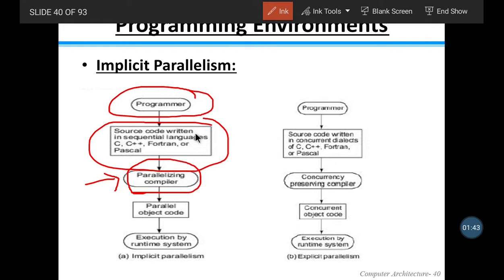So whatever program the user writes in C or C++ is given to the parallelizing compiler, which will create parallel object code. Then the system will execute the program at runtime. It is called implicit because the programmer is not making any special effort to write parallel programs. Here the compiler itself does the parallelism.